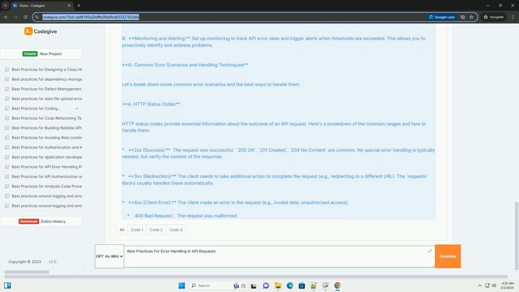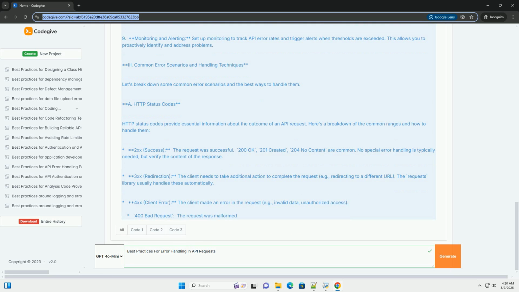Idempotency keys. For APIs that support them, use idempotency keys to ensure that a request is processed only once, even if it's retried multiple times. An idempotency key is a unique identifier that you generate for each request. The API uses this key to track whether the request has already been processed.